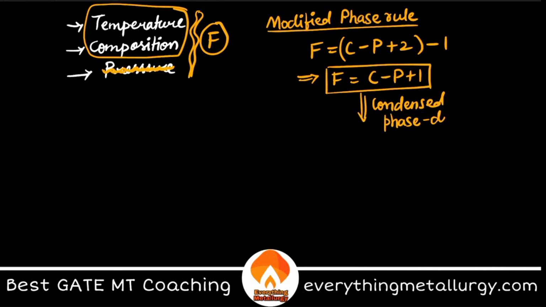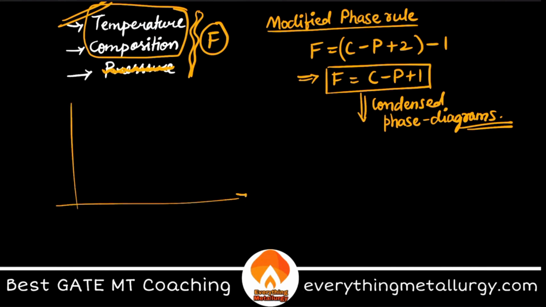Okay, condensed phase diagrams, correct? And this is why you see temperature versus composition diagrams for binary systems, right? If you remember any iron carbon diagram or copper nickel diagram, what do you have? You have temperature on the y-axis and composition on the x-axis, correct? Where is pressure? You don't have it.